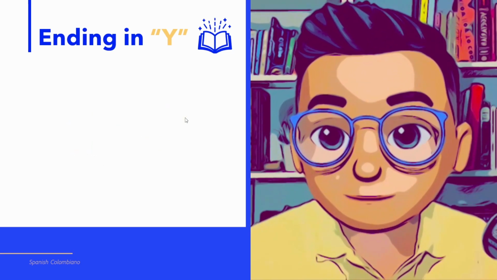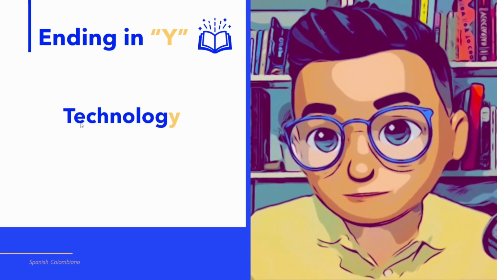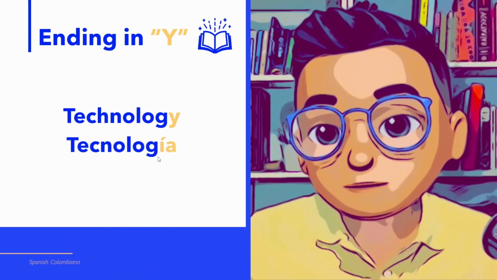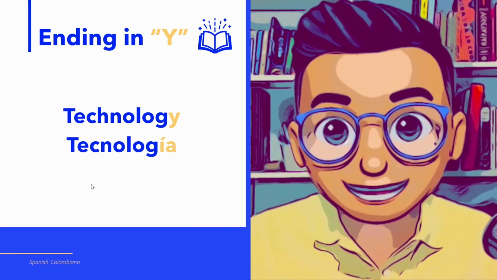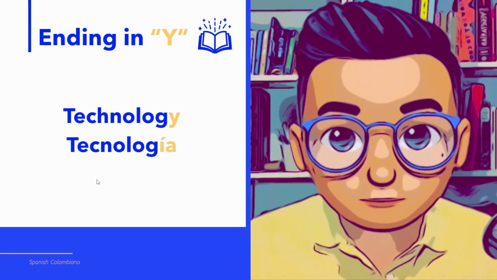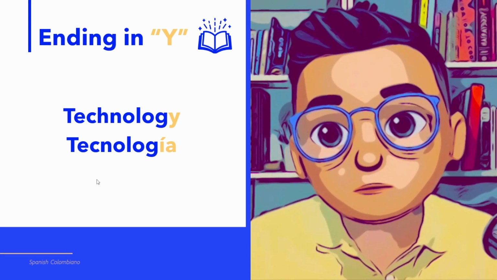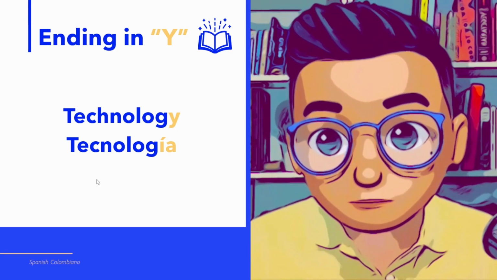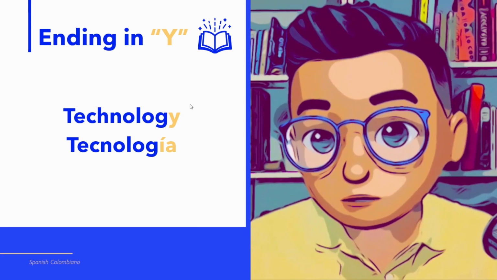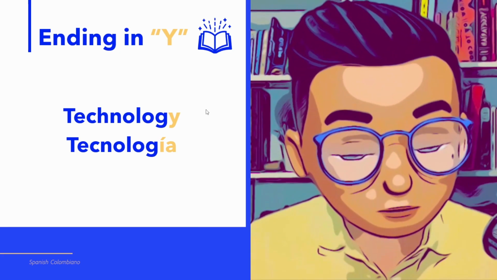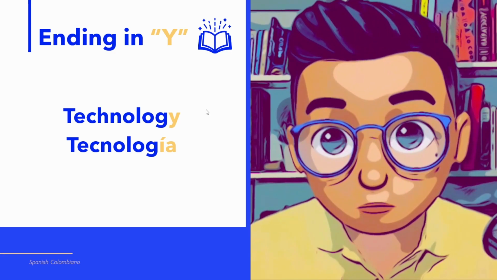Next example with the word technology. Technology ends in Y. If we change Y for IA, it becomes tecnología. You know this rule. It's too easy to apply, but it's important that you know the words. And if you listen to this class or you are watching the class, knowing the words that change is going to help you a lot with your vocabulary and your pronunciation.